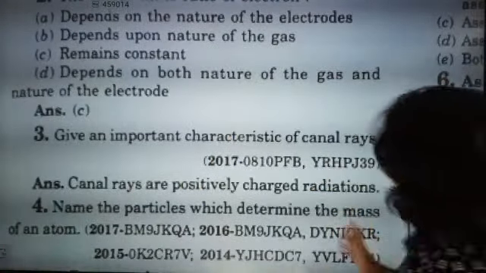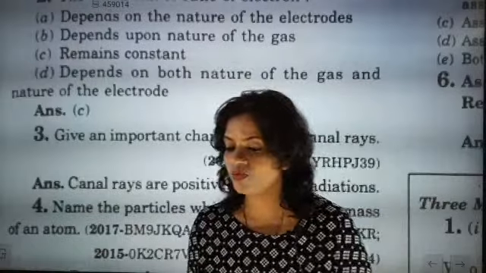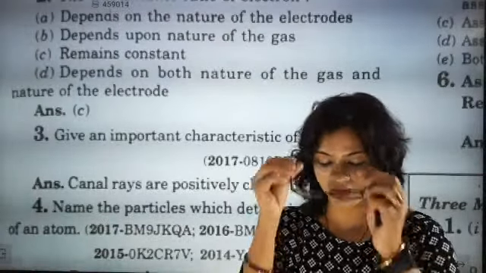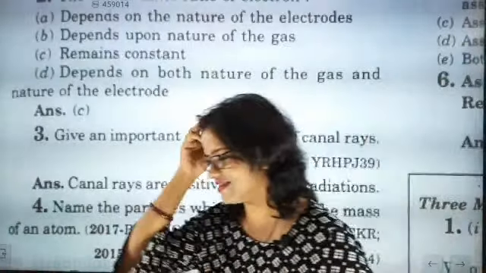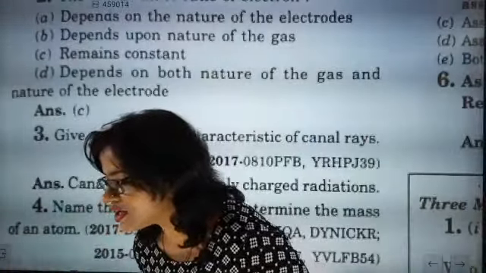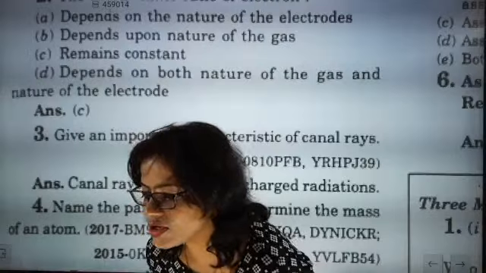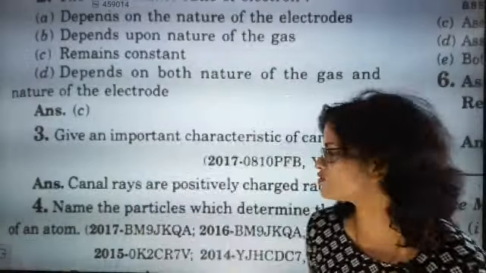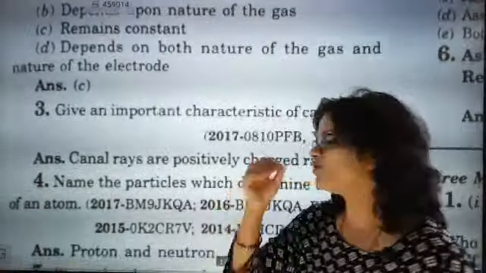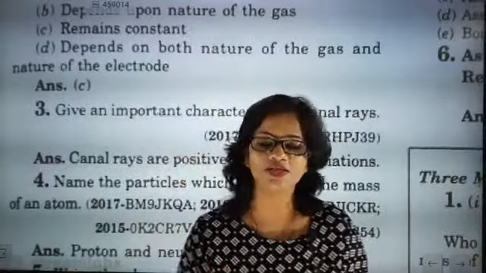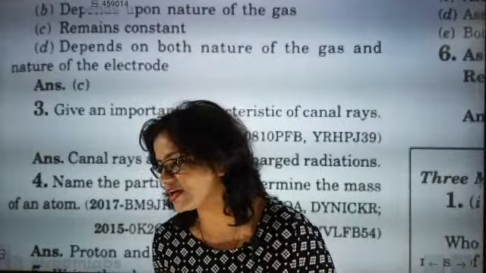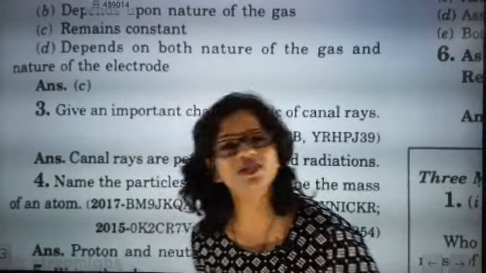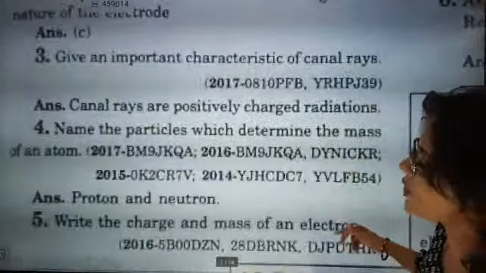Now look here. Name the particle which determines the mass of an atom. So we understand one thing. Proton and neutron, absolutely correct. Proton and neutron exactly determine it. Keshav, what is your score? Tell me. Proton and neutron are present in the nucleus and they determine the mass. Madhav, neutron or nucleus? Absolutely correct, Madhav. So proton and neutron is the correct answer. Shall we go for the next question?